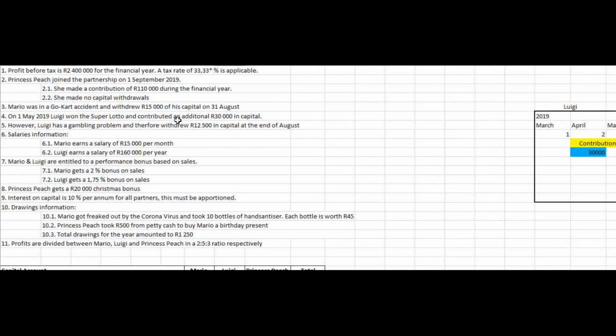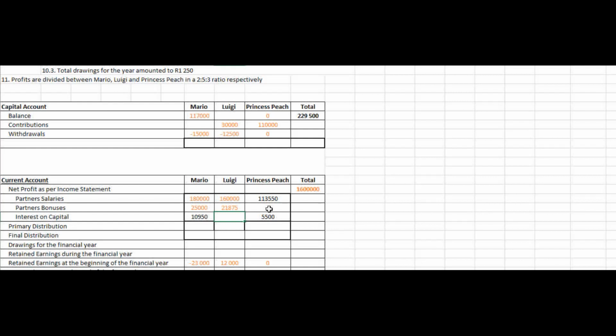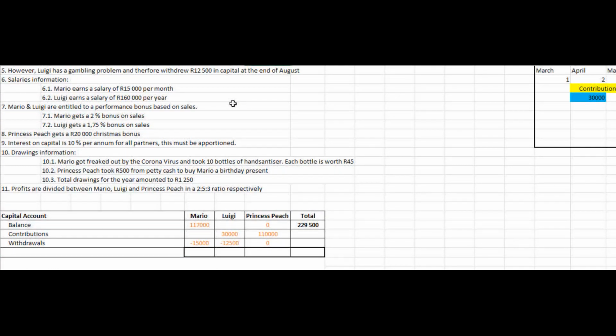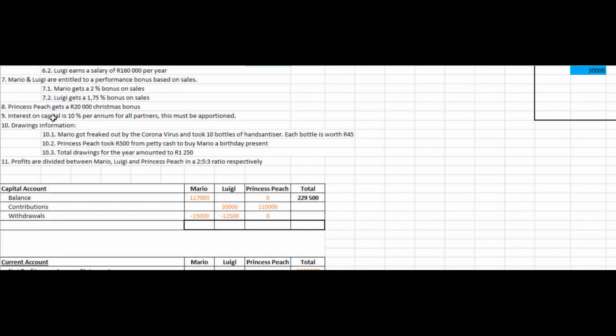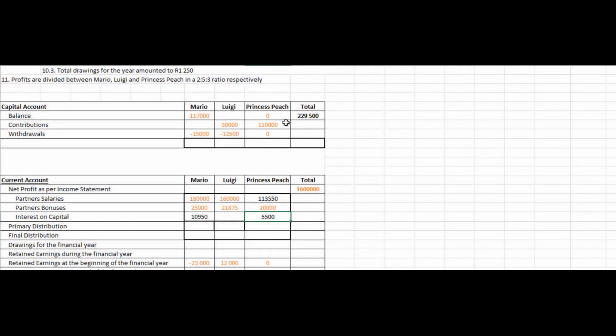The next bit of information says Princess Peach gets a 20,000 Rand Christmas bonus, and that can get inputted under partners' bonuses for Princess Peach. Okay, moving on, we are given details that interest on capital is 10% per annum for all partners, and that this must be apportioned. Because of a time constraint, I've already done the interest on capital for Mario and for Princess Peach. However, we will have to do the interest on capital for Luigi.